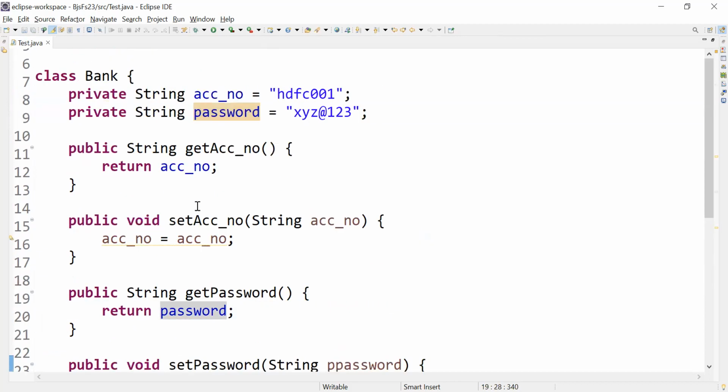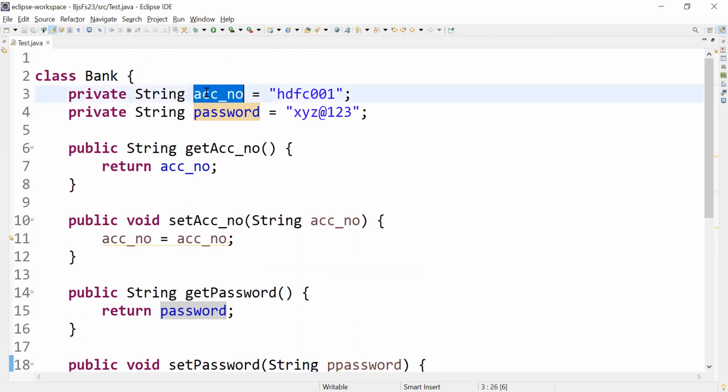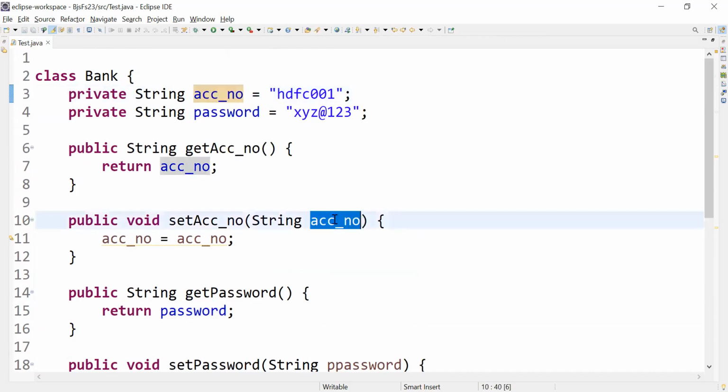Okay. Now look here, guys. What I have done here, I have declared it. Now you can see, the instance variable is account number. The local variable is also account number. Very first question that can be asked on this: can we declare an instance and local variable with the same name? See here, I have declared. Am I getting any error? No, right?